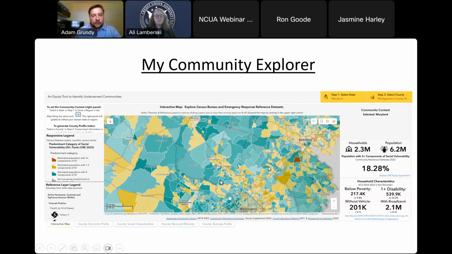On average, this shows the number of people with 1 to 2 measures of social vulnerability or risk factors. Then in green, as well as in silver, are examples of measures with 0 risk factors, 0 measures of social vulnerability. You can also see on the dashboard, based on the geography you selected, which in this case was Maryland, in Montgomery County, Maryland, the number of households, total population, and percent living in poverty, and things like that.